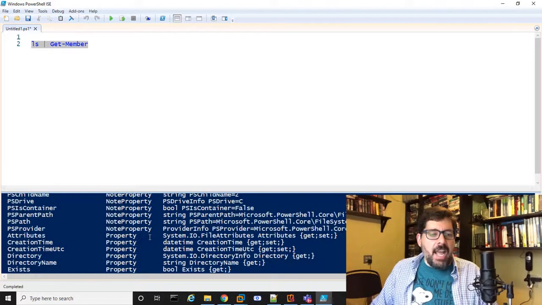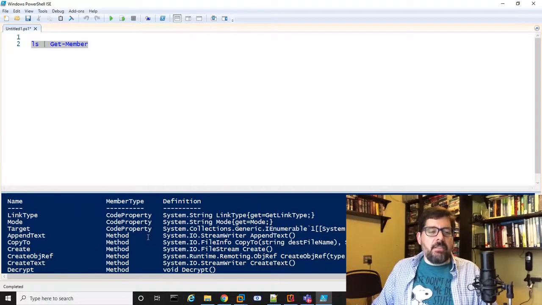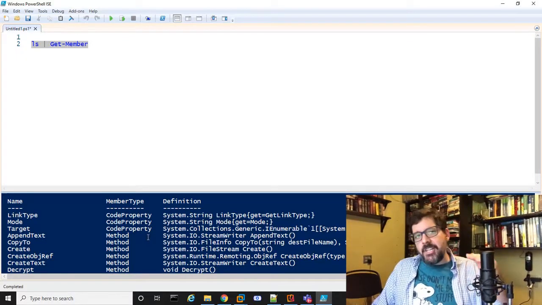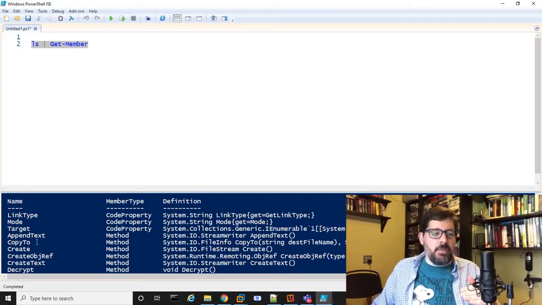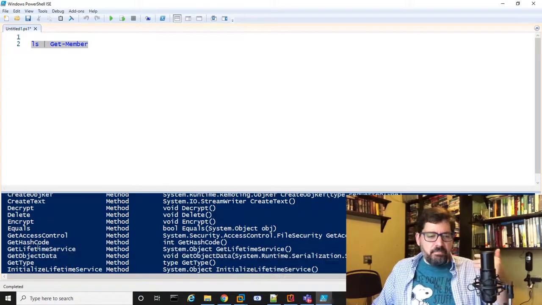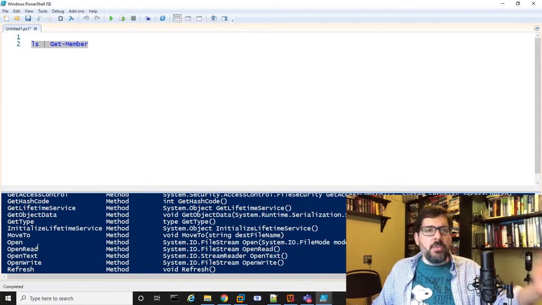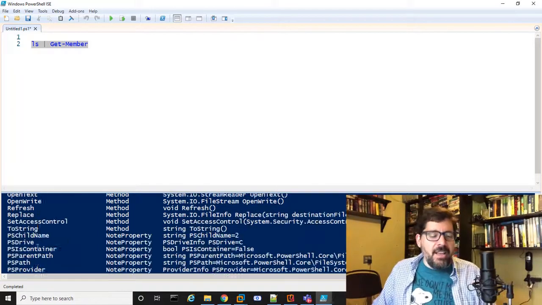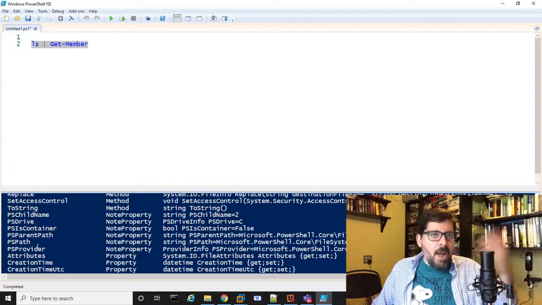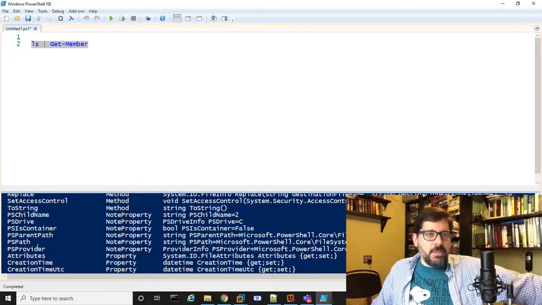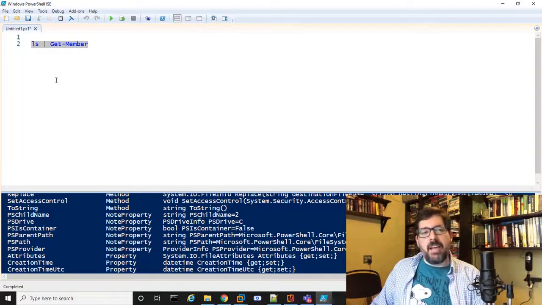Each record I get back from the ls command is going to be a whole bunch of different items, but each one of those items can have all these different properties. For example, the link type, the mode, the target, the create date, the last updated date, the name of the file, the full name of the file, the parent directory of the file. So it has all these different properties about that file or folder that we're listing with the ls command, which is really Get-ChildItem. So I can work with all of those different things.